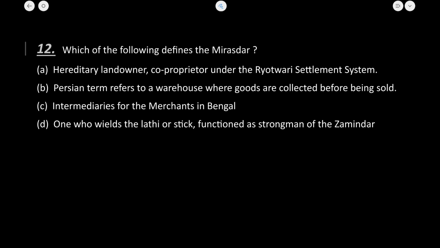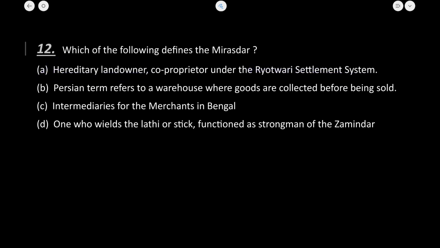Now, which of the following defines the mirasdar? Now, hereditary landowner, co-proprietor under the Ryotwari settlement. Persian term referring to the warehouse where goods are collected before being sold. Intermediary for merchants in Bengal. One who wields the lathi or stick, functioned as a strongman of zamindar. So, who were the mirasdars? They were the hereditary landowners and co-proprietors under the Ryotwari system. A is the correct answer.